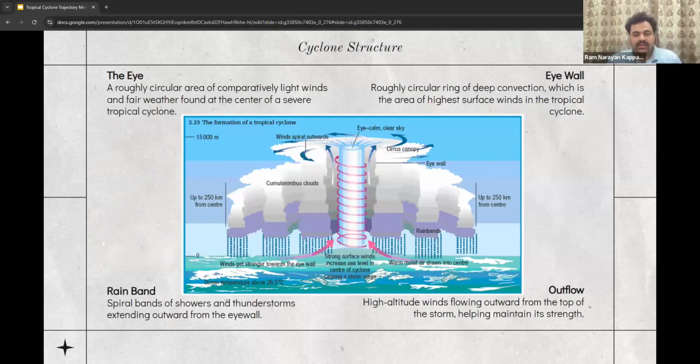Let's now understand what a cyclone looks like. Cyclones have four main parts to them: the eye, eye wall, rain band, and outflow. The eye of the storm is a central clear sky area around which the cyclone rotates. The eye wall is a wall of clouds around the eye that has the highest sustained winds of the storm. The cyclone has spiral rain bands of thunderstorms extending outwards from the center, and the outflow is the high altitude winds flowing from the top of the storm that helps it maintain its strength.